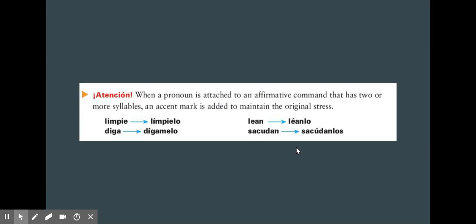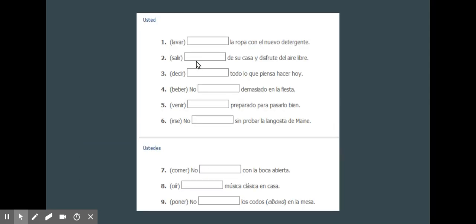Finally, just like the tú commands, if it is an affirmative command and you do have a pronoun at the end, remember that to maintain the same pronunciation, place an accent mark. So limpie, if we have clean it, límpielo, to maintain the same pronunciation, we would add an accent mark there.